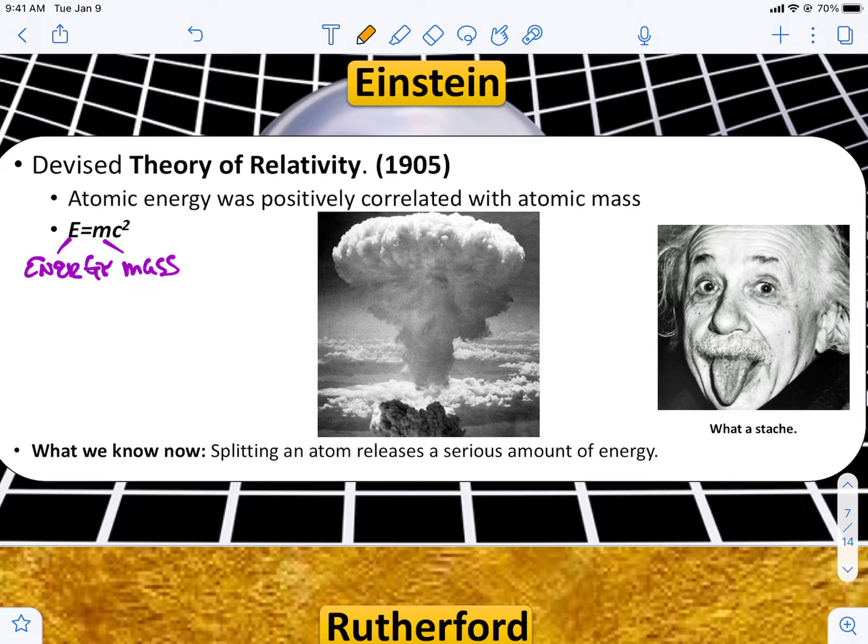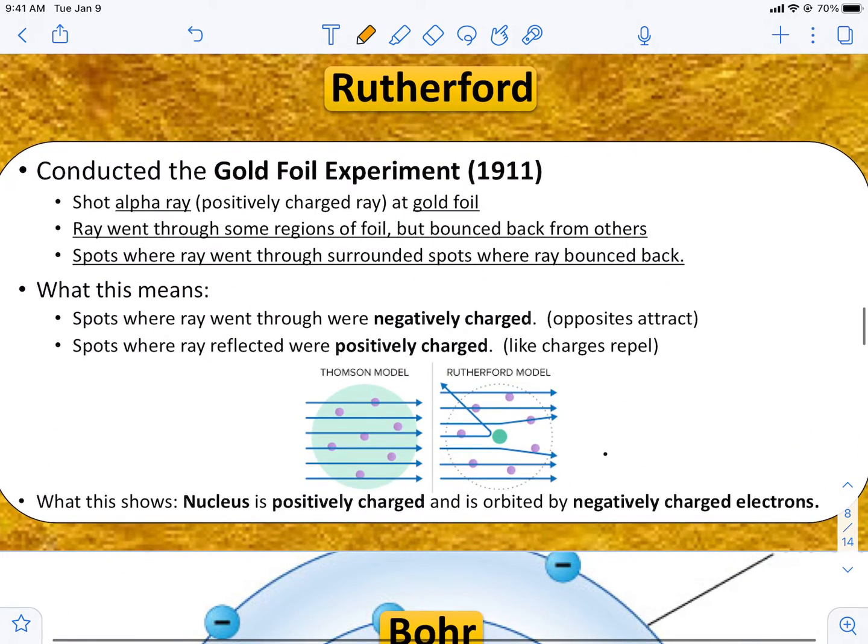Because since it was one of our largest atoms on the periodic table, it had more energy to release when the atom was split. So what we know now is that splitting an atom of substantial mass releases a lot of energy. All right, then we got Rutherford.